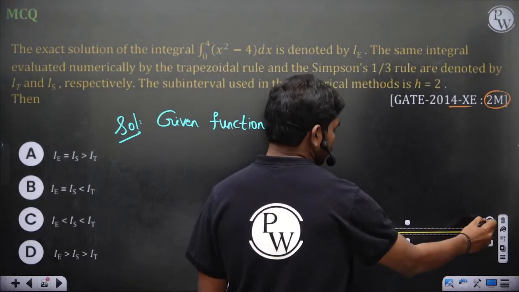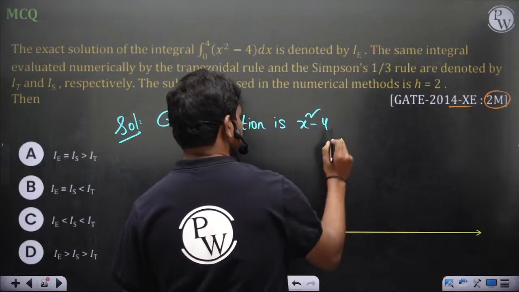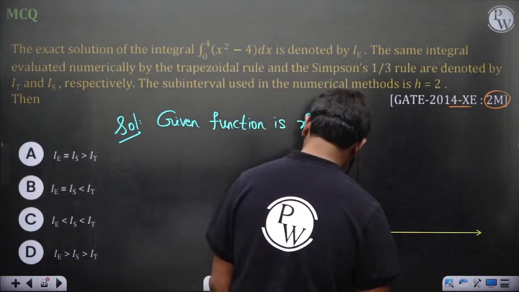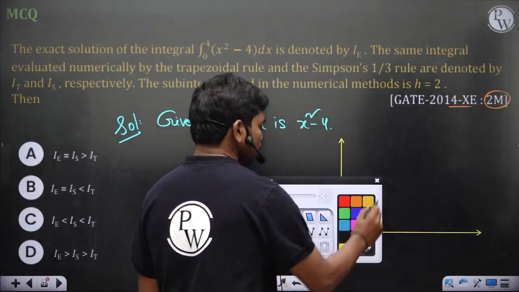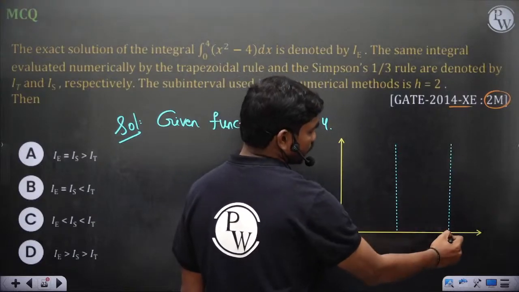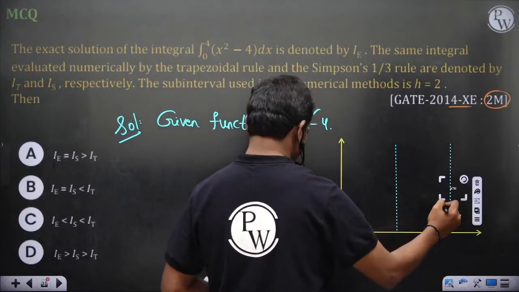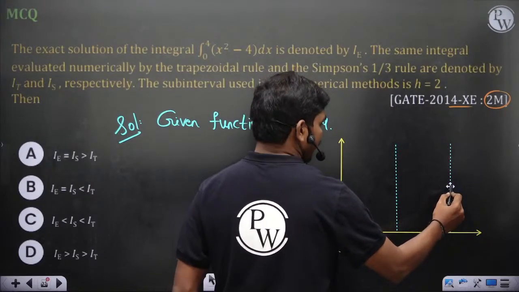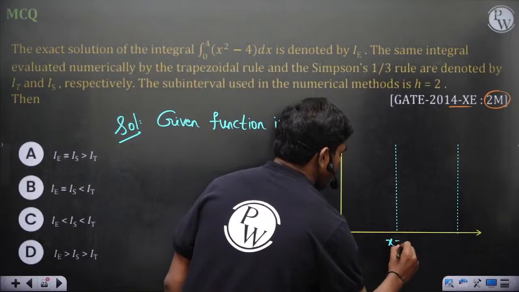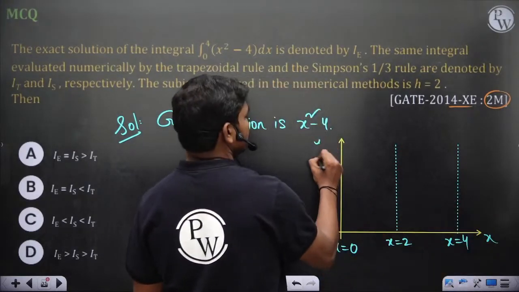You're taking two subintervals. Step size is 2, so you're integrating up to 4. This is x equal to 2, for example. To make you understand, I am putting things a bit broad. X, y, which is f of x.